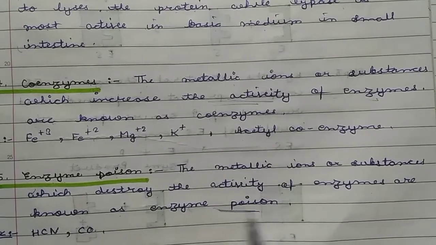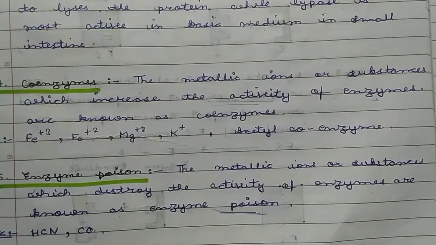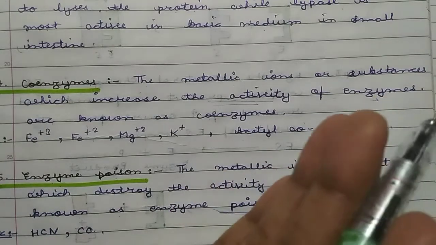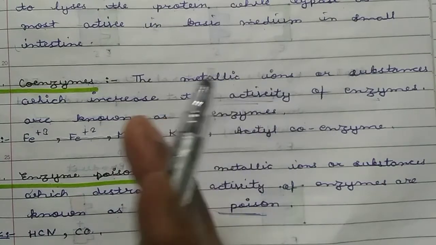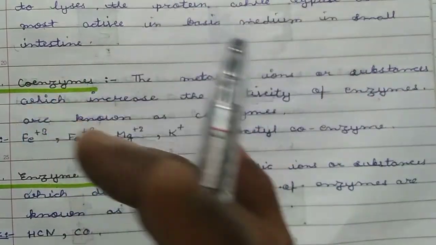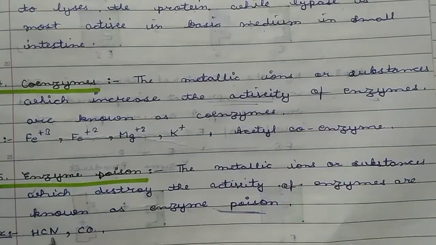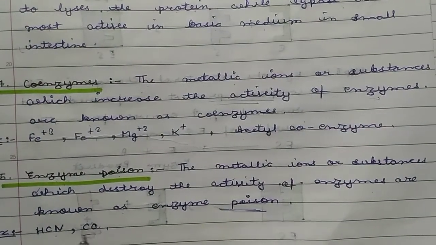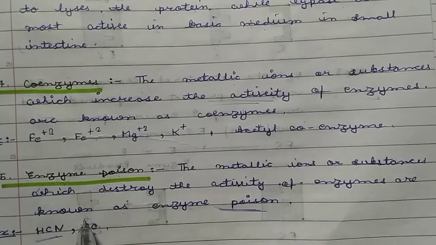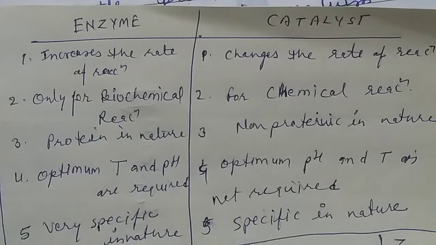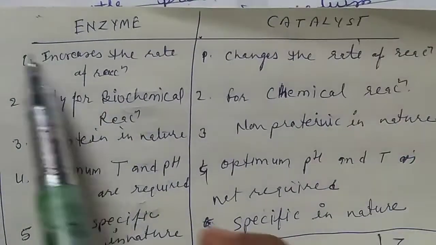In the presence of enzyme poison, the enzyme is deactivated completely and becomes useless, and the reaction related to that enzyme is stopped. Okay, so there is a great effect on the metabolic activities in the living being. For example, HCN and CO, hydrogen cyanide and carbon monoxide, these are enzyme poisons. Clear? Thus, there are some differences between enzymes and catalysts.